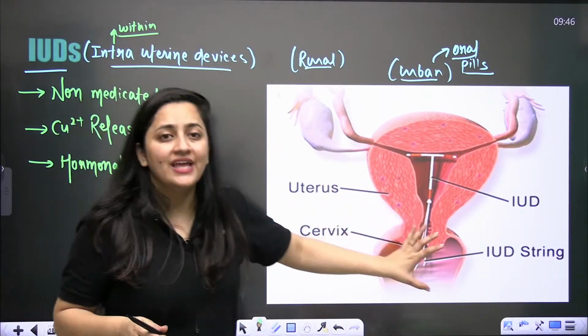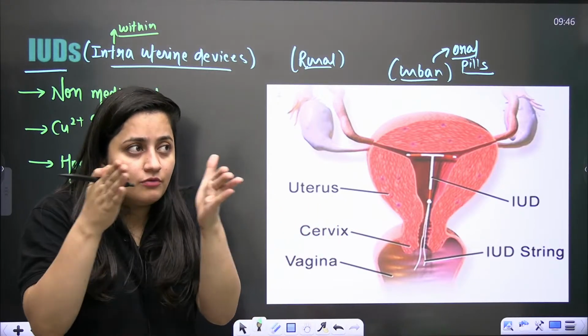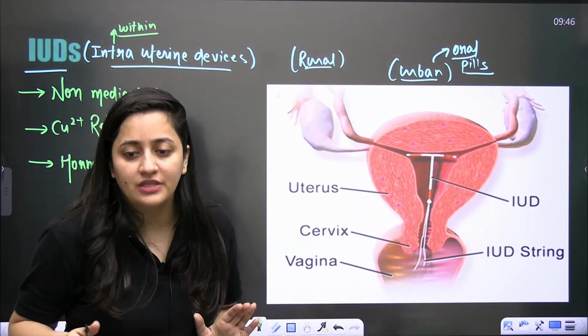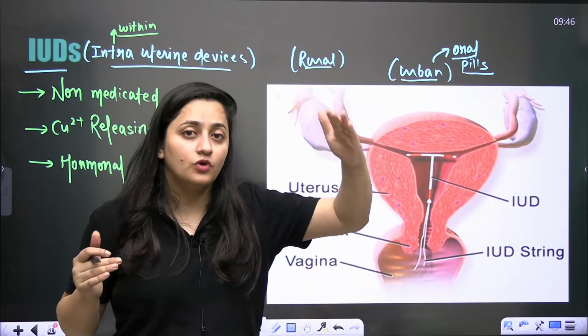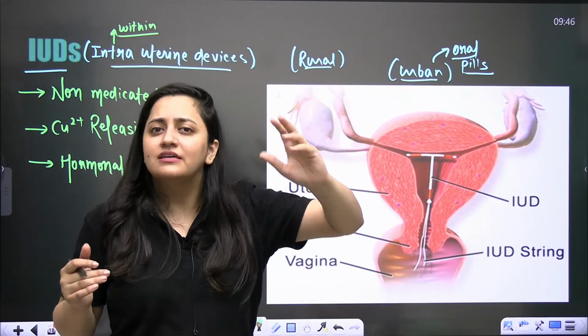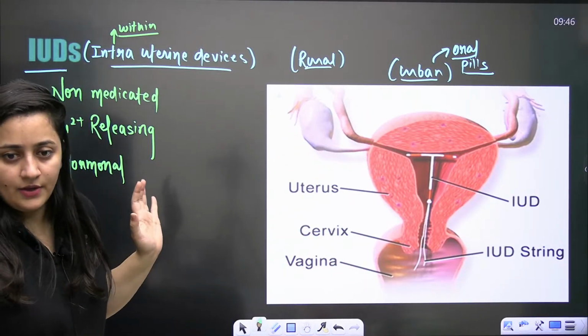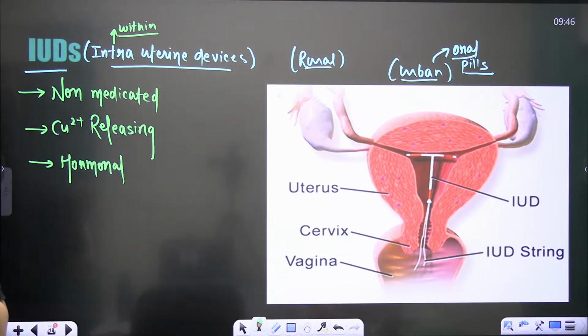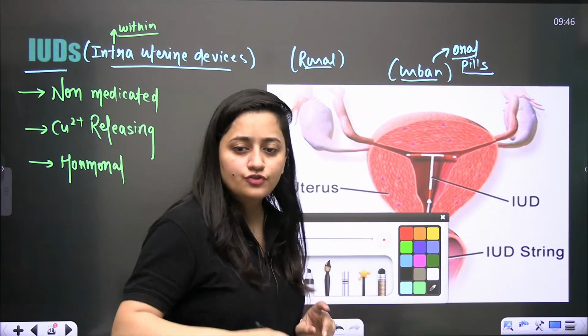It is not going to take much time, and this method is preferred by females who want to give a gap between pregnancies. Like after the first baby, if a female wants to give a gap of 5 or 6 years, she can go for these IUDs, intrauterine devices. Any doubt here? Clear?